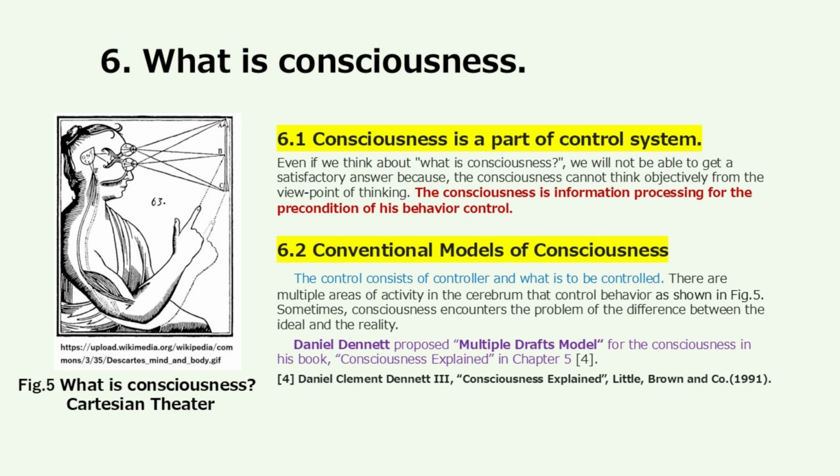Conventional models of consciousness. The control consists of a controller and what is to be controlled. There are multiple areas of activity in the cerebrum that control behavior, as shown in Fig. 5. Sometimes, consciousness encounters the problem of the difference between the ideal and the reality. Daniel Dennett proposed the multiple drafts model for consciousness in his book, Consciousness Explained, in Chapter 5.